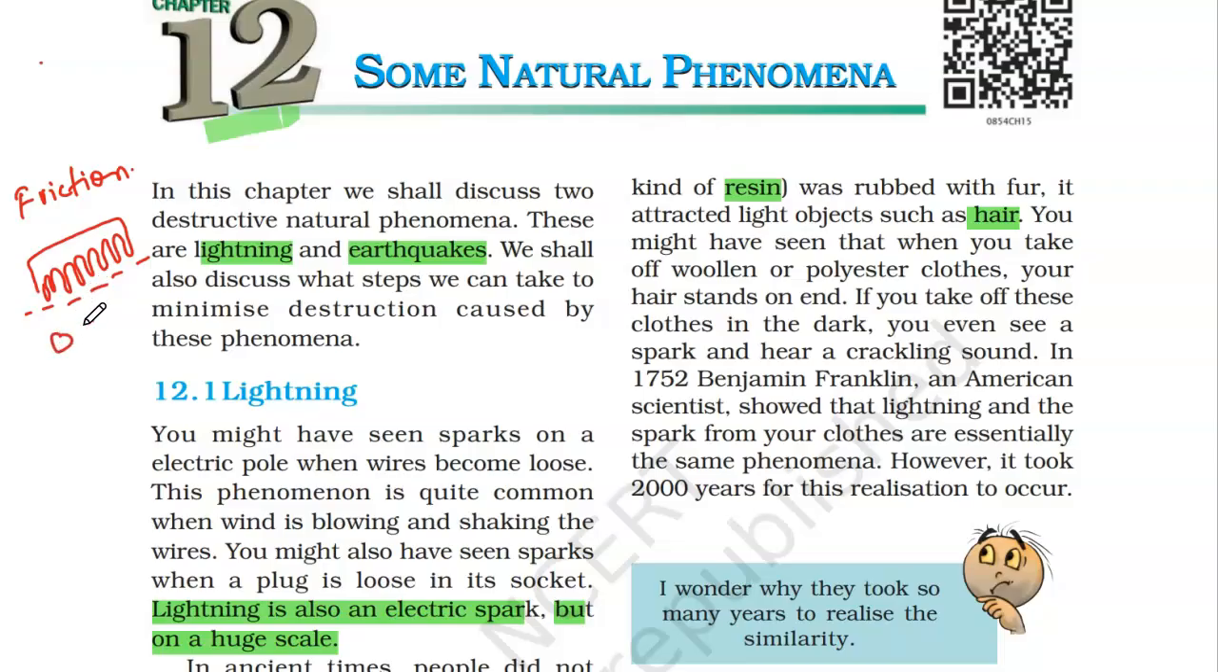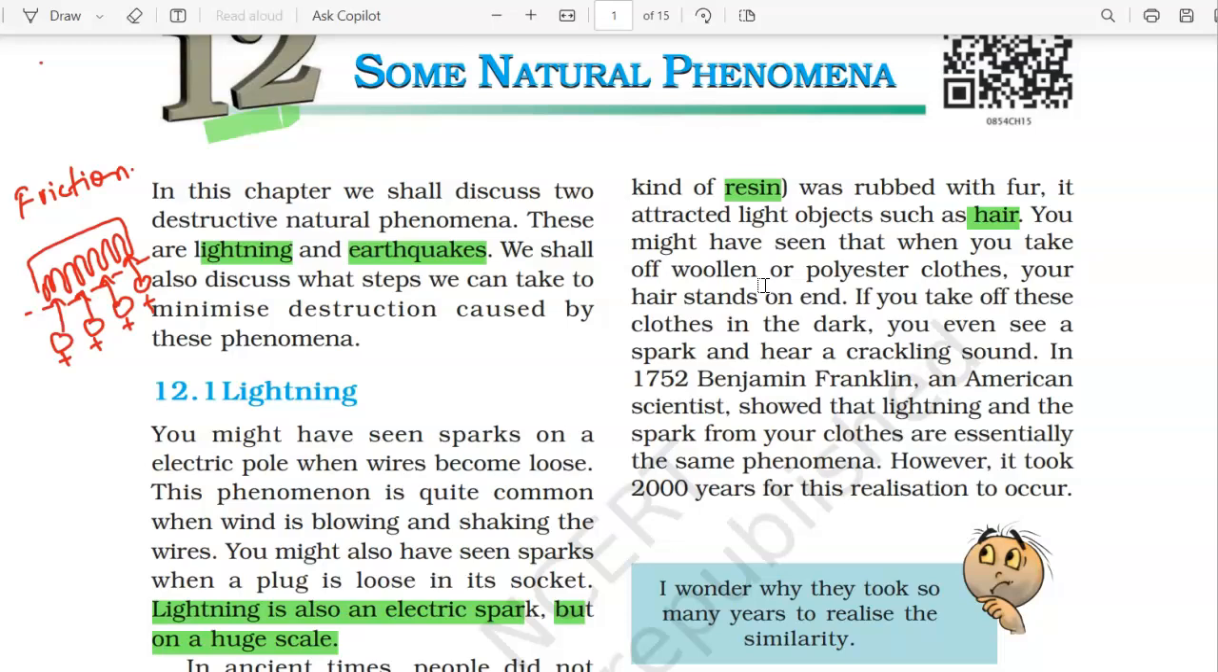Now when you bring this comb near the pieces of paper, what happens? Opposite charge is induced in these pieces of paper. So if the comb is negatively charged, the pieces of paper become positively charged, and we all know opposite charges attract, right? So these pieces of paper get attracted to the comb. Is it clear? So this is how charges work. Okay, let us come back to our topic.